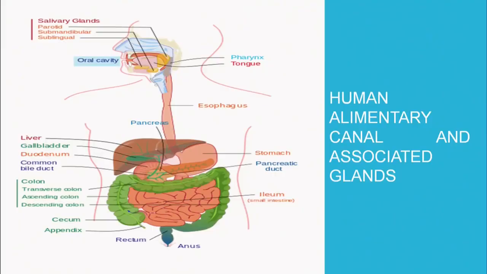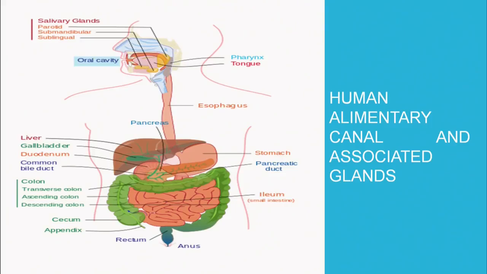Now, let's move on to the extracellular digestion, and in this we'll take up the human alimentary canal. The structures which are required for the digestion are the alimentary canal organs and the glands associated with it. This is the structure of a human alimentary canal. You can see the first part is the oral cavity.